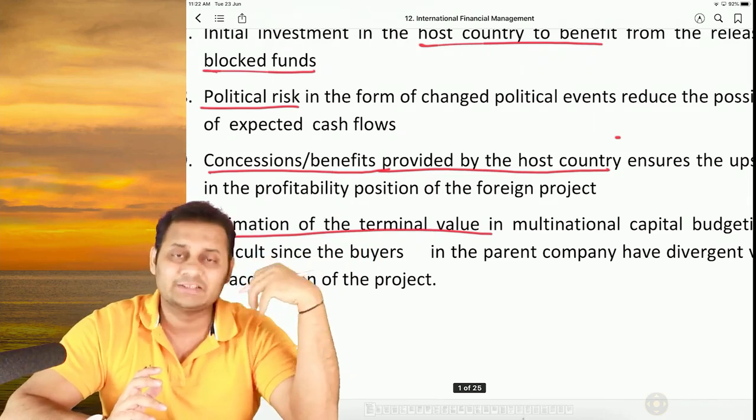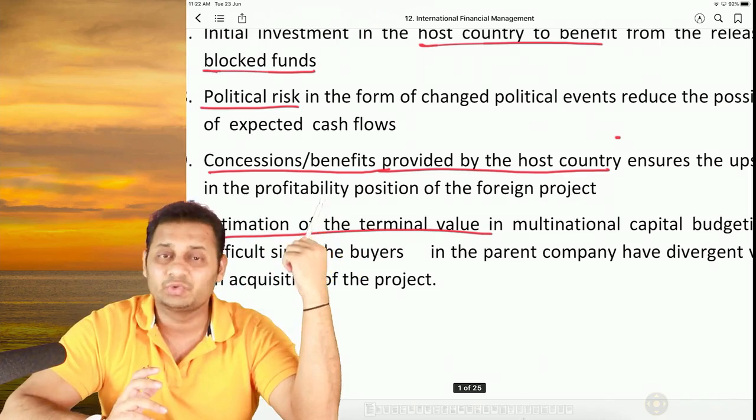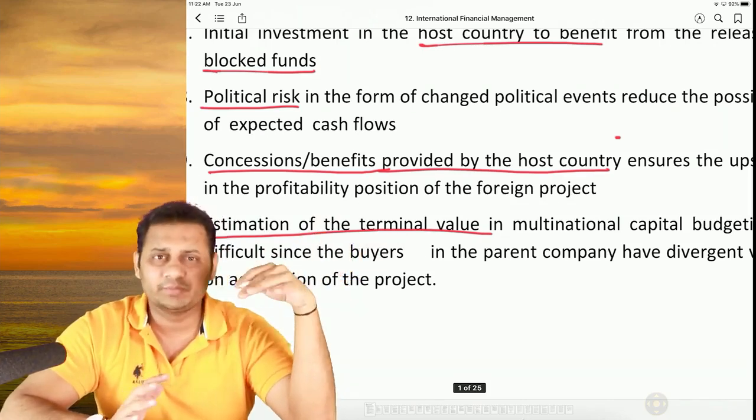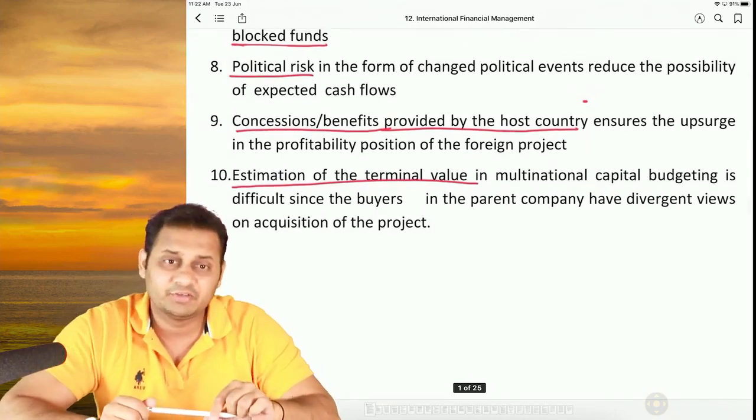A lot of companies go there and invest in that country, which provides a lot of concessions and benefits to those companies. Okay, so that is for the purpose of attracting the investment. And the last one is estimation of the terminal value.